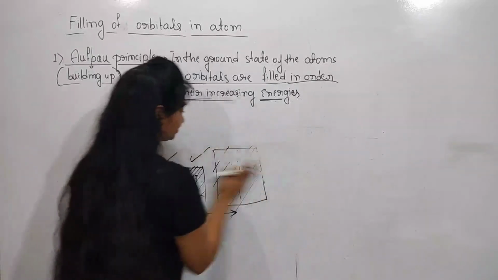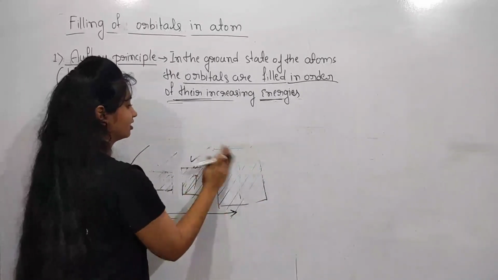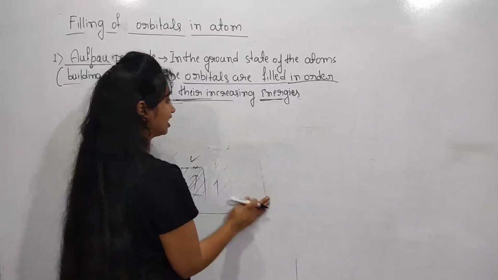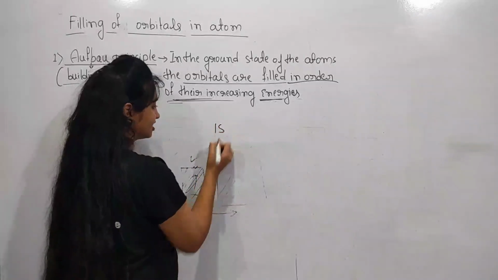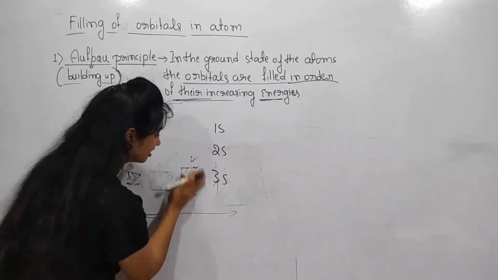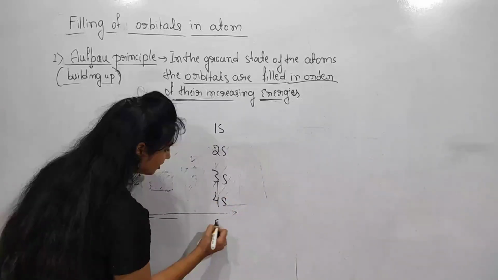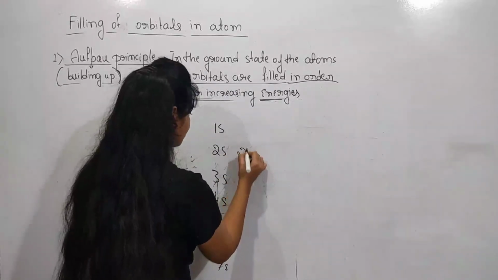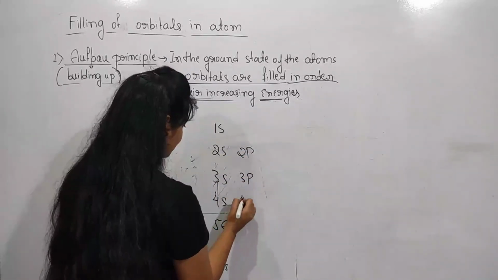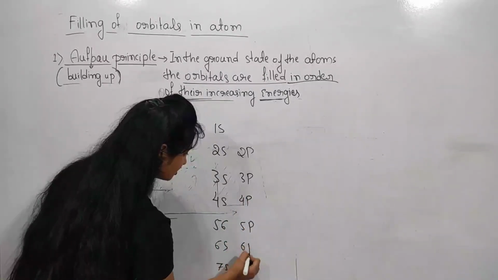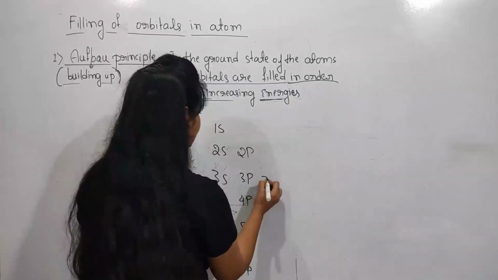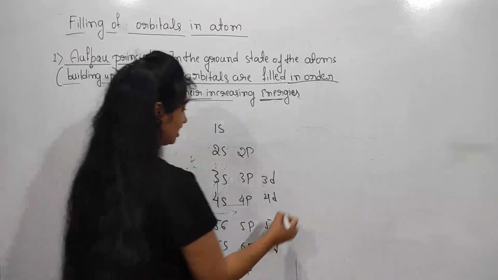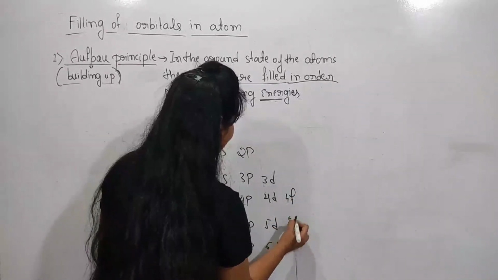See here, these are our energy levels. Let me write here 1s, 2s, 3s, 4s, 5s, 6s and 7s, and 2p, 3p, 4p, 5p, 6p, 7p, and next 3d, 4d, 5d, 6d, and next 4f and 5f.